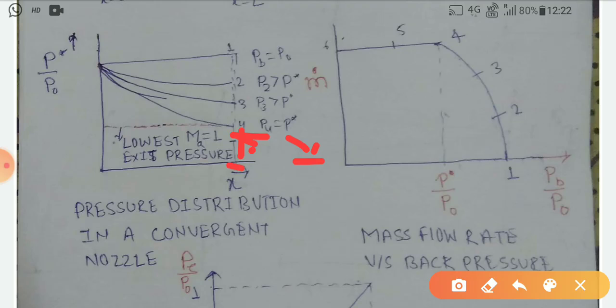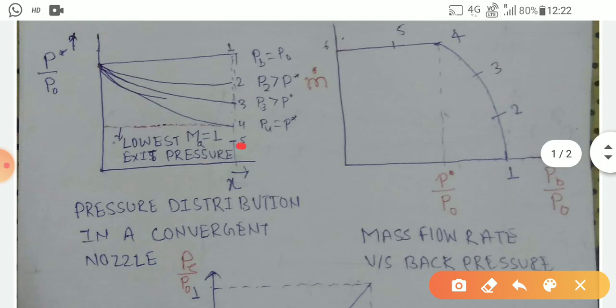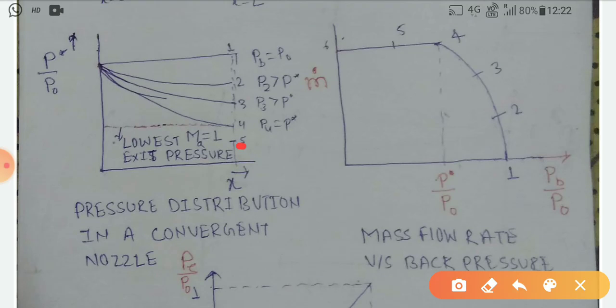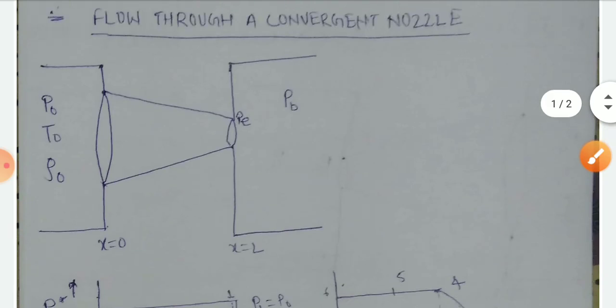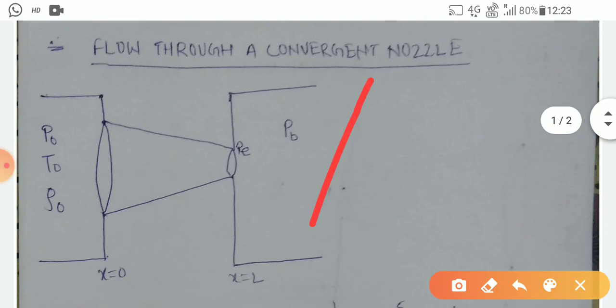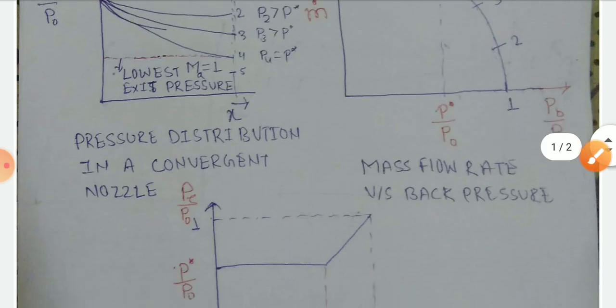And at point 5, below P4, the back pressure is further reduced. The value P4 is less than P naught. The exit velocity of the nozzle remains the same. That means there is no change of velocity, and neither the mass flow rate nor the pressure variation in the nozzle is affected. The nozzle is said to be choked. There is no change in the pressure. So that point is called choke.